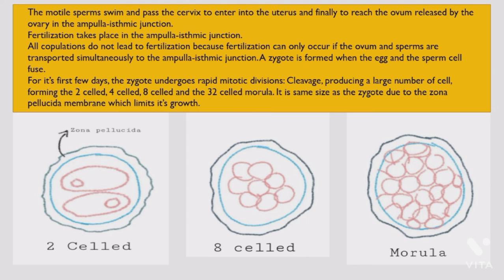For its first few days, the zygote undergoes rapid mitotic division, cleavage, producing a large number of cells, forming the 2-celled, 4-celled, 8-celled, and the 32-celled morula. It is the same size as the zygote due to the zona pellucida membrane, which limits its growth.